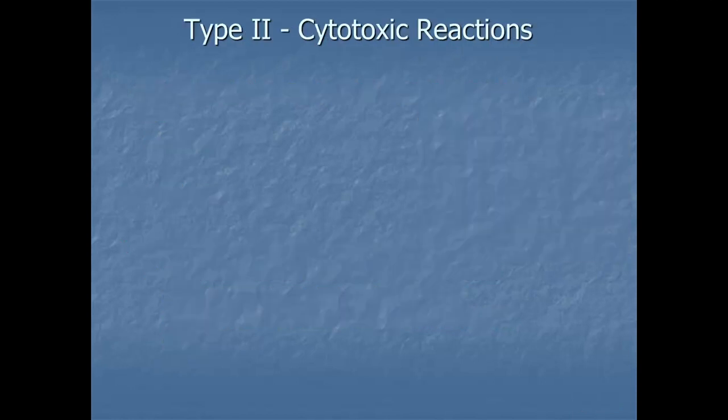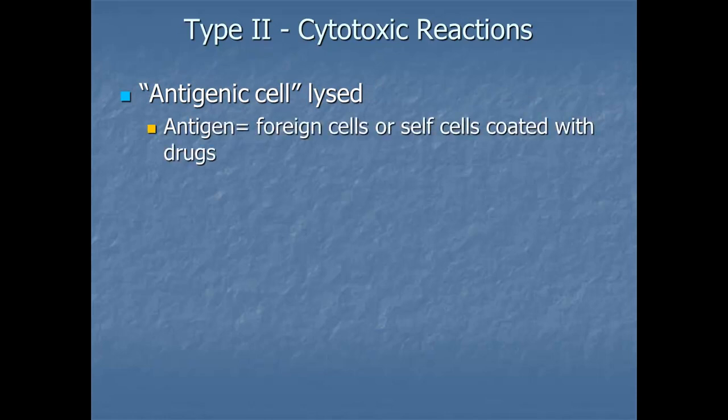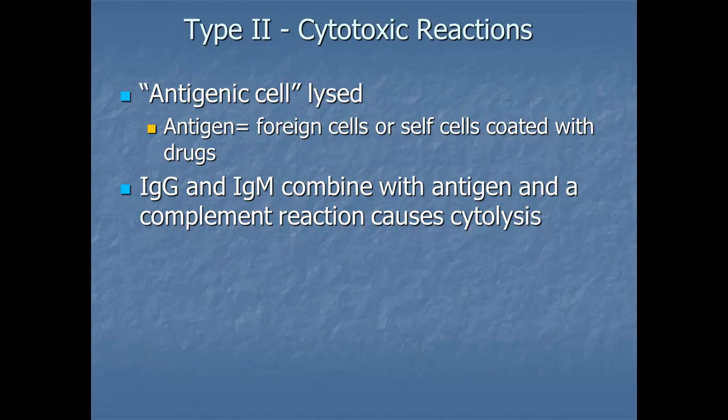Type 2 cytotoxic reactions occur when the immune system mistakenly attacks some of our own cells as if they were invaders. So in this scenario, notice I have in quotation marks, the antigenic cell is lysed. Okay? And usually an antigen would be a foreign cell, or it could just be our self cells coated with drugs. In this scenario, IgG and IgM combine with an antigen, and then what happens is that you activate the complement system. And remember, one of the effects of the complement system is to cause cytolysis.